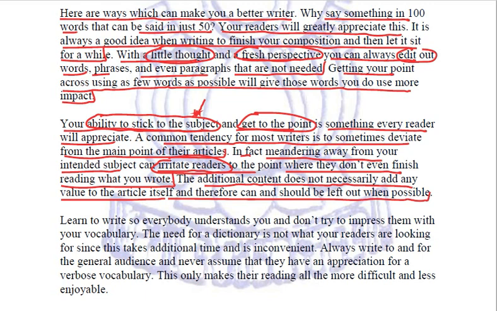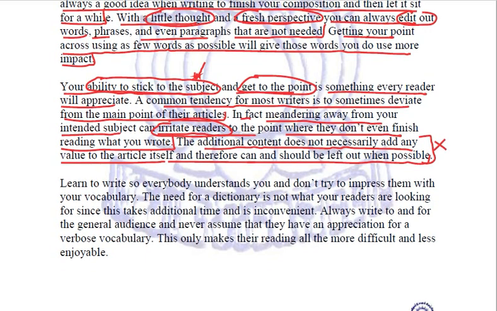For example, in this passage, we are going to leave this because it is possible to leave. Why? The same thought has been repeated throughout this paragraph, and the thought is we should not deviate from the topic. We should stick to the subject, otherwise it is going to irritate the readers, right? And how we are going to do it? We are going to leave the additional content. Simple. Clear?